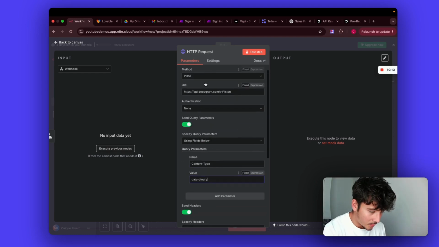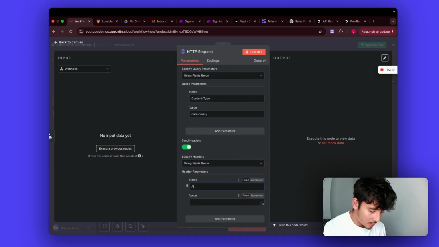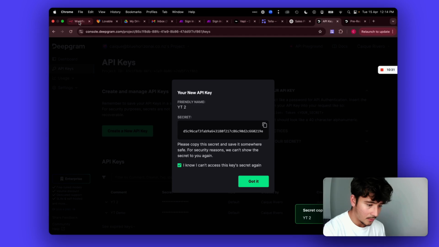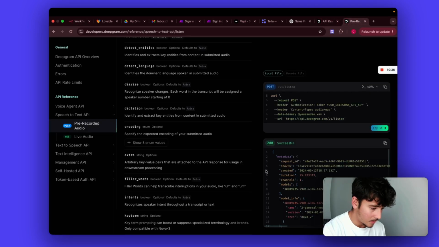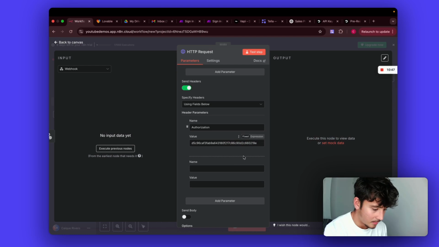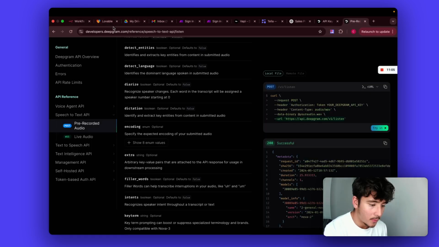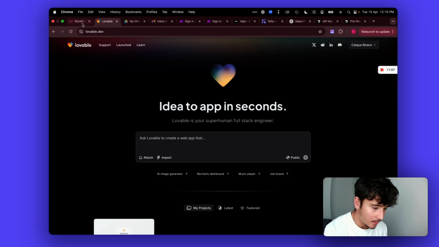Now from this we can also set the headers. So authorization. Go back here. Oh, I can't copy this. Let's make another one. Create key, copy that, paste it. What else we got? Audio. Yeah, of course. I was about to make a silly mistake there. Cool. Anything else? Cool. I think that's a great starting point.